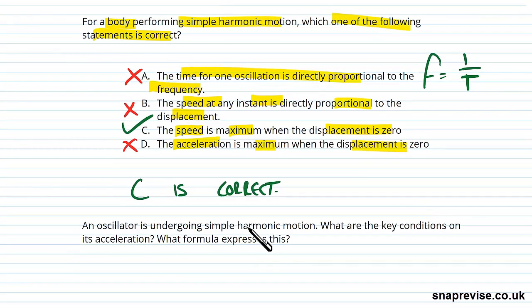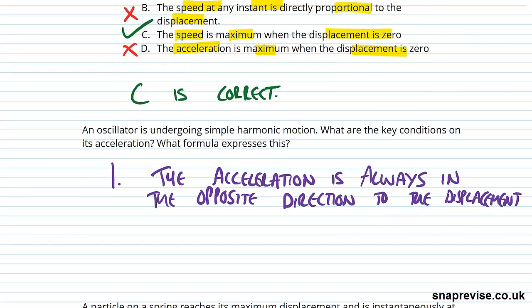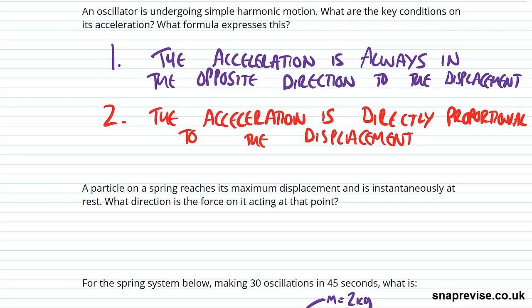Then an oscillator is undergoing simple harmonic motion. What are the key conditions on acceleration and what formula expresses this? So the first is that the acceleration is always in the opposite direction to displacement. Remember, we need that if x is positive, our displacement is positive, our acceleration is negative. We can never have that acceleration is positive when our displacement is positive, because otherwise we wouldn't be moving back towards equilibrium. We wouldn't have this restoring force, we'd be being pushed away from the equilibrium, which would never work. We need to always have it that we're being drawn back to our equilibrium resting point. And then the second is that the acceleration is directly proportional to the displacement.